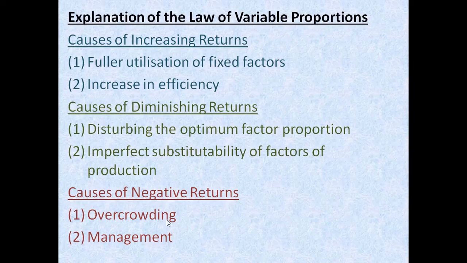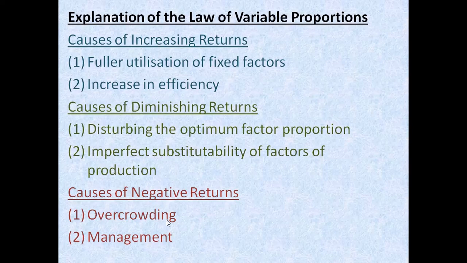Let us say in a business house or in a factory they have to produce 500 units of a commodity, and the labors are well efficient. So if you hire more and more labors, then an unwanted situation will be created and there will be overcrowding.